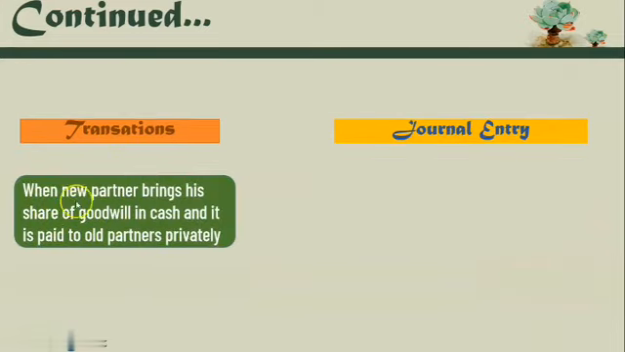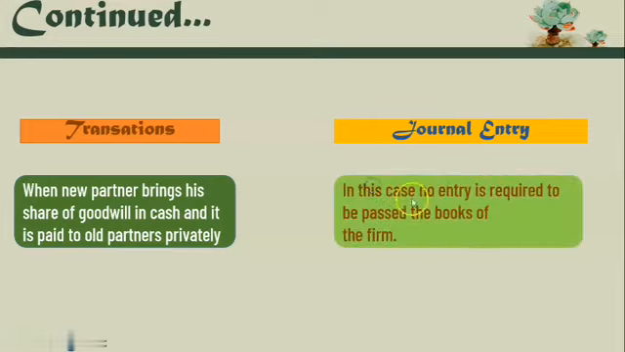Now, the next case: when a new partner brings his share of goodwill in cash and it is paid to all partners privately. It means they did not show the amount of goodwill in the books of accounts. In this case, no entry is required to be passed in the books of the firm. The reason is that it is clearly mentioned it is paid to all partners privately. That means they are going to take it from outside, not from the business. They will just settle the amount of the goodwill, and therefore no effect will be shown in the balance sheet.